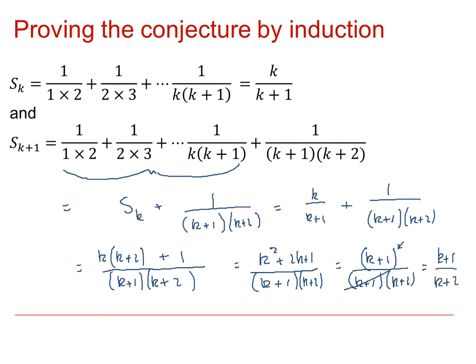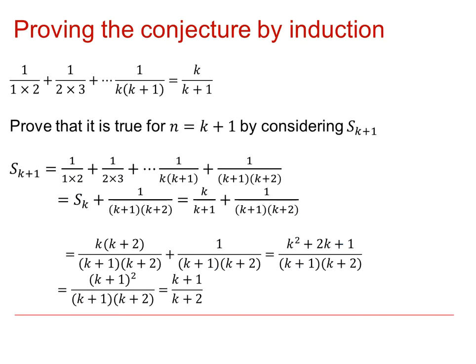Now if you want to really emphasize, then we should really write this as k plus 1 over k plus 1 plus 1 to show that our result is true for k plus 1. And there it is, all written out.